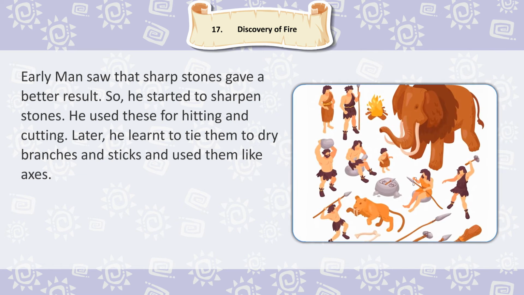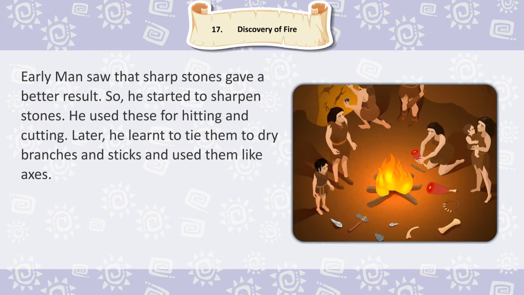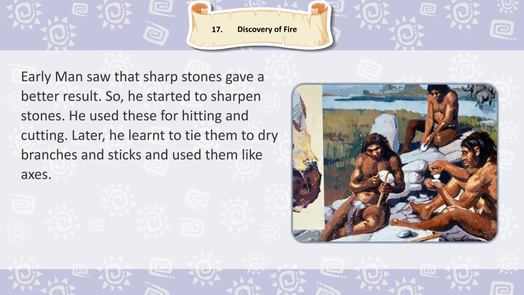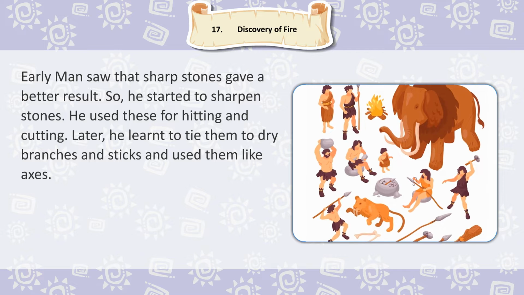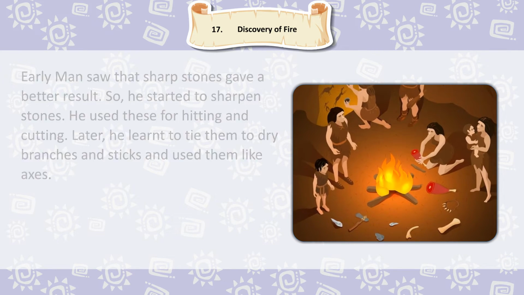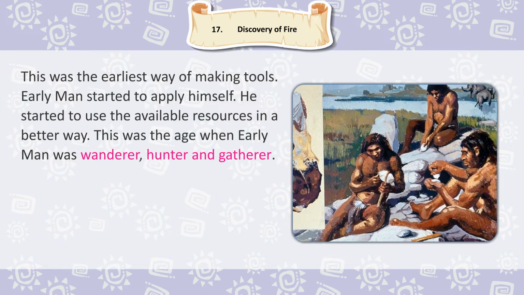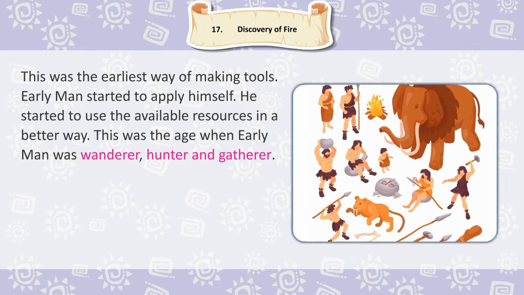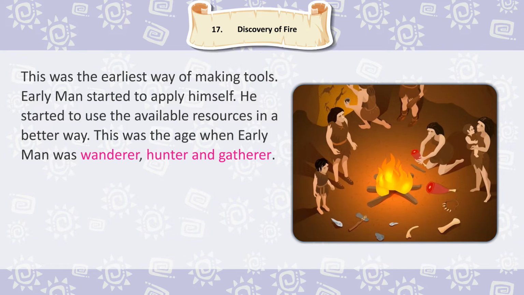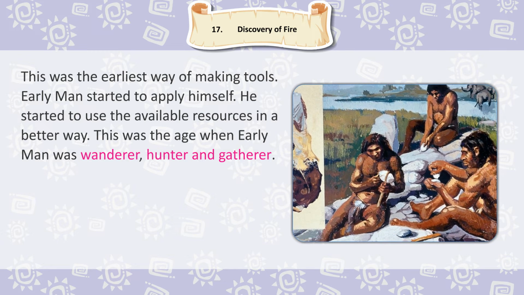Early Man saw that sharp stones gave a better result. So, he started to sharpen stones. He used these for hitting and cutting. Later, he learned to tie them to dry branches and sticks and used them like axes. This was the earliest way of making tools. Early Man started to apply himself. He started to use the available resources in a better way. This was the age when Early Man was wanderer, hunter, and gatherer.